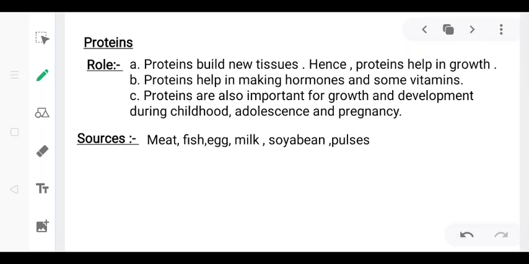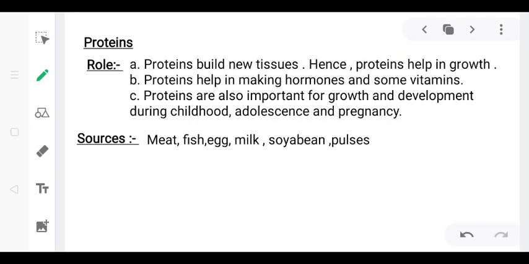Next comes the point, proteins. So proteins are the nutrients which synthesize enzymes and which help in the process of digestion. Our muscles, skin, hair, nails are all made up of proteins. Blood also has a protein that is called hemoglobin, which helps to carry oxygen and all.